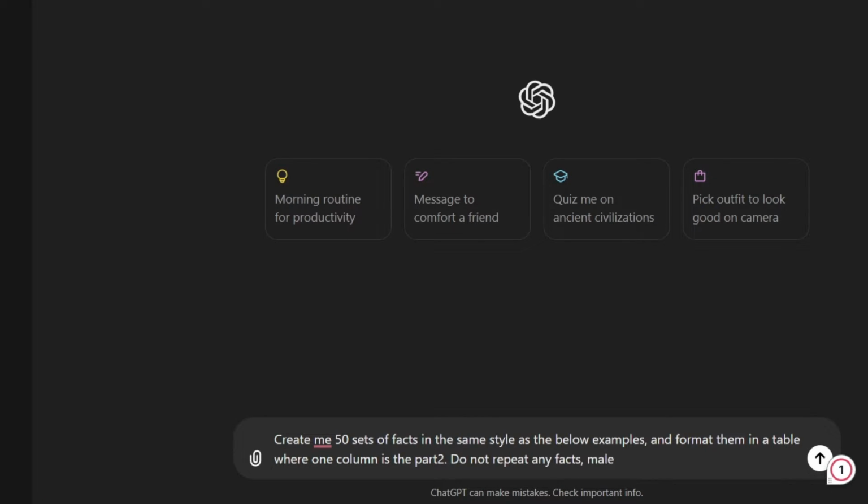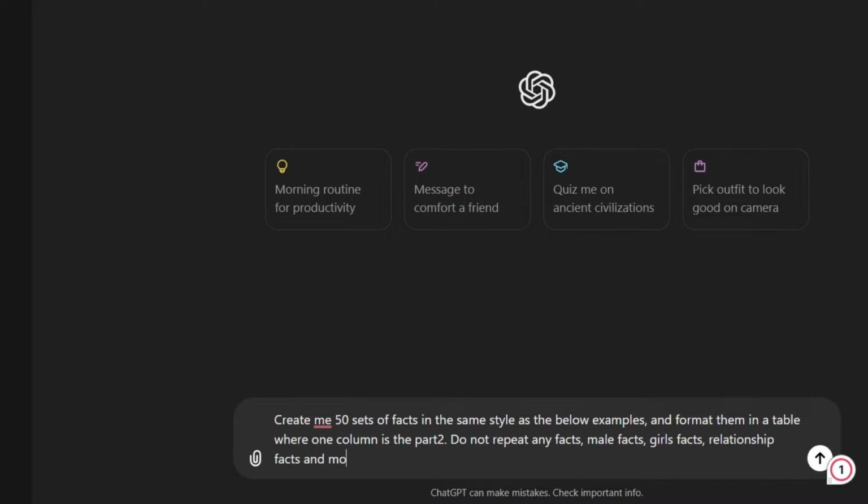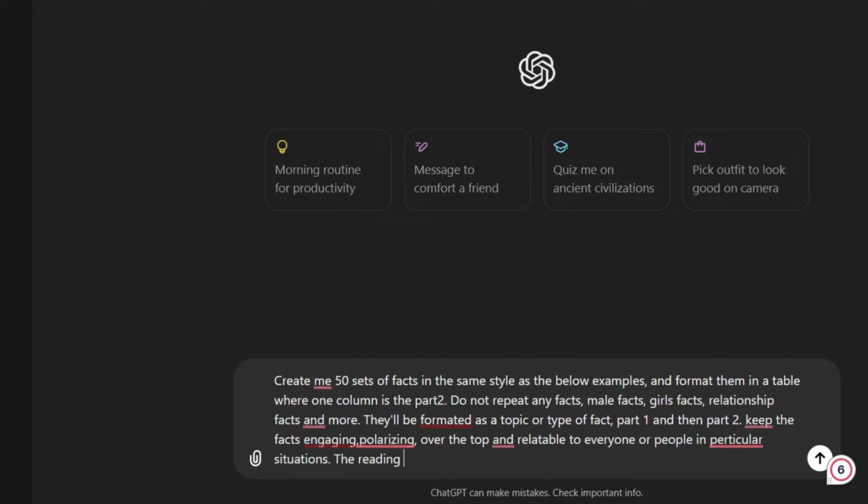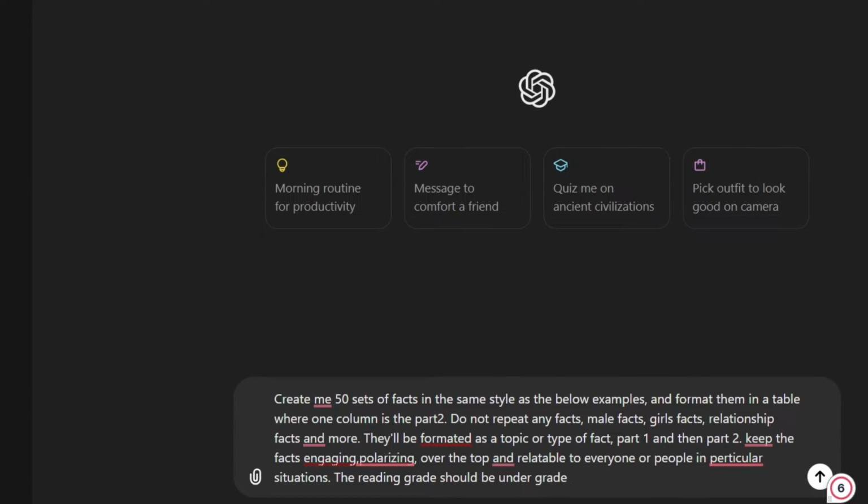These should be psychology facts, crush facts, male facts, girls facts, relationship facts, and more. They'll be formatted as a topic or type of fact, part 1, and then part 2. Keep the facts engaging, polarizing, over the top, and relatable to everyone or people in particular situations. The reading grade should be under grade 7 ideally.